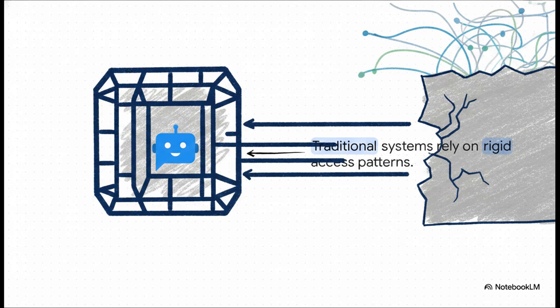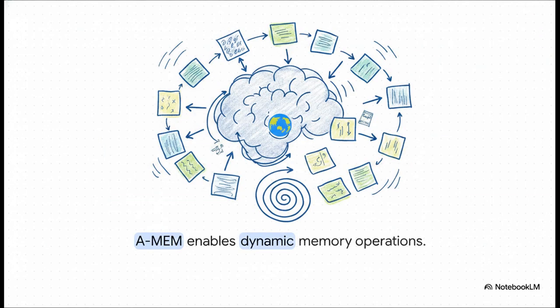It just hits a wall very, very quickly. And that brings us to AMEM, or agentic memory. This concept is actually directly inspired by the Zettelkasten note-taking method. The agent autonomously constructs these interconnected notes, so when new memories arrive, they trigger dynamic updates to the existing ones. This allows the entire memory structure to continuously refine its graph execution and deepen its understanding over time, all on